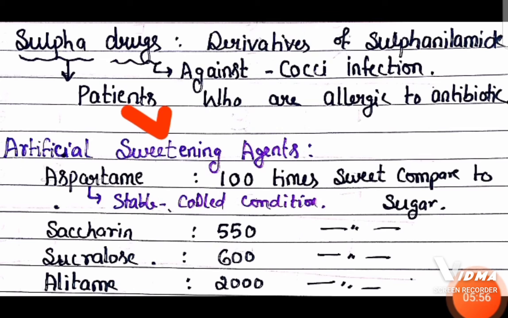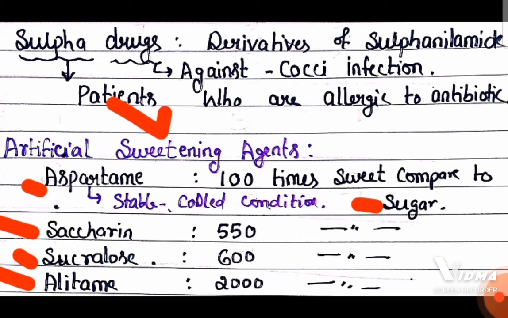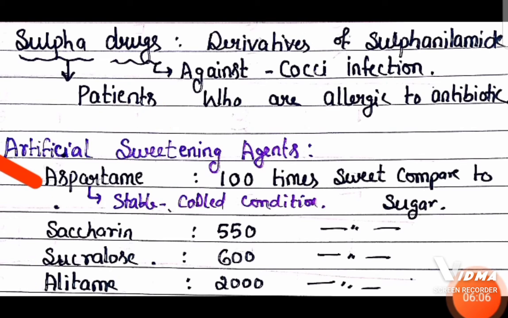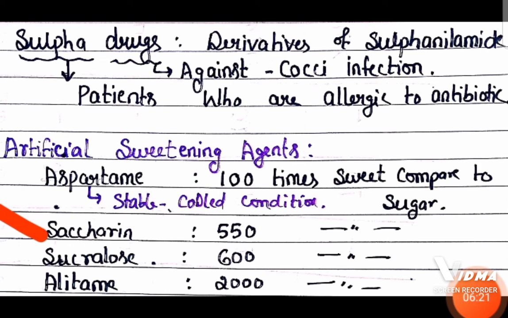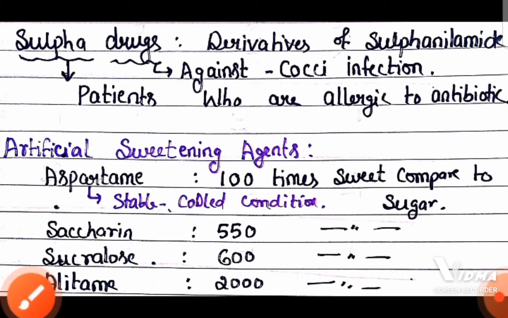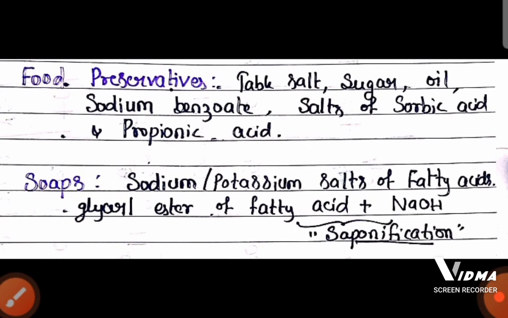Now come to artificial sweetening agents. Here we need to remember, compared to sugar, how many times sweeter these artificial sweetening agents are. So first we will start with aspartame. Aspartame is 100 times sweeter compared to sugar, and aspartame is usually used for cold food items because it is stable in cold conditions. And saccharin 550 times, sucralose 600 times, alitame 2000 times as sweet as sugar. Okay, this is about artificial sweetening agents.